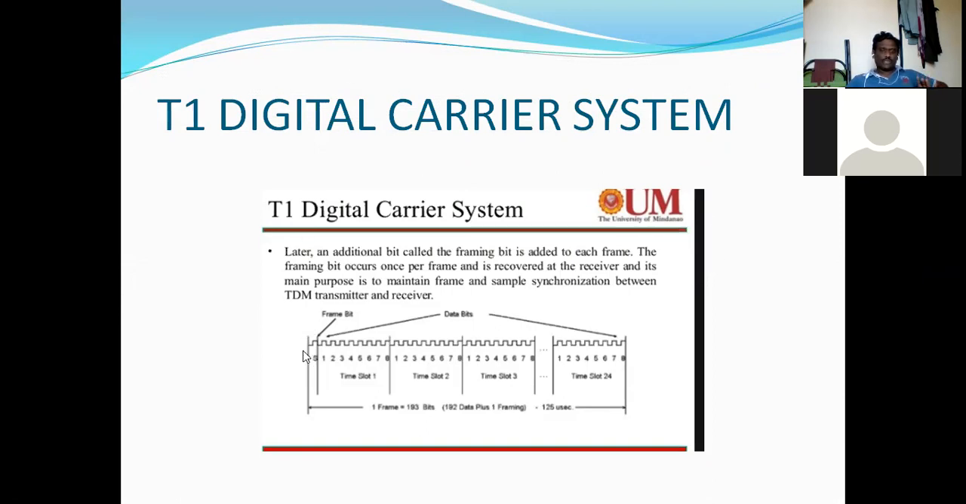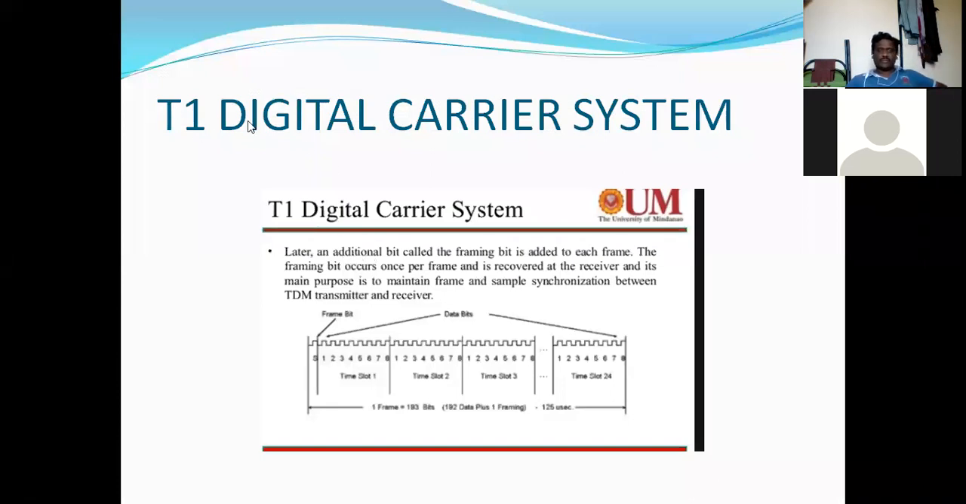Here each time slot contains 8 bits, that is 1, 2, 3, 4, 5, 6, 7, 8, and here also 8 bits, here also 8 bits, and so on. Here we have the 8 bits with the addition of the frame, which we consider as 1 bit, an additional bit in this particular frame, which is called a framing bit.